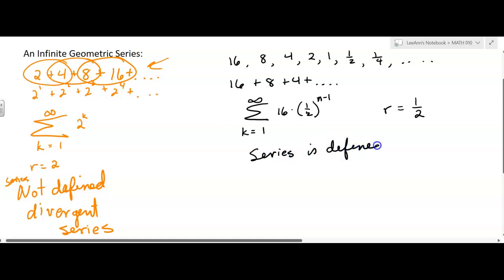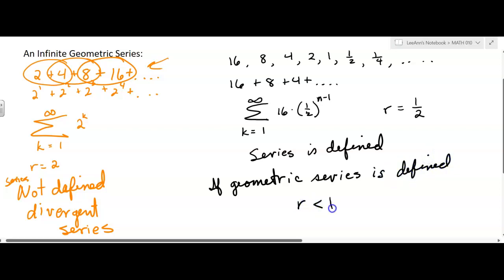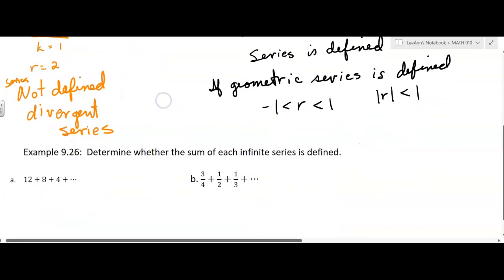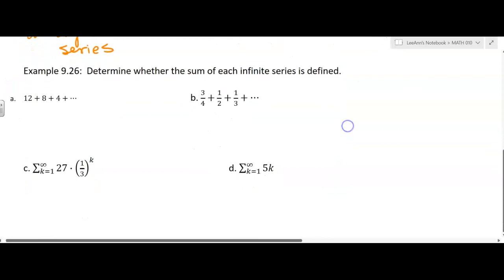We're going to show you how to do that in another video. But it all has to do with whether your geometric series is defined or not. It depends on r. If the geometric series is defined, then r has to be less than 1 but bigger than -1. It's got to be between -1 and 1. Another way to say that is the absolute value of r has to be less than 1. Then your terms are getting smaller and you can add them up. You can figure out what the series is going to equal; it can be defined.